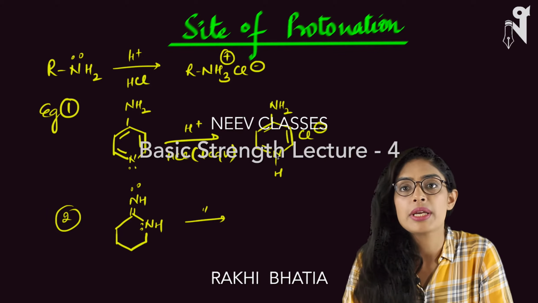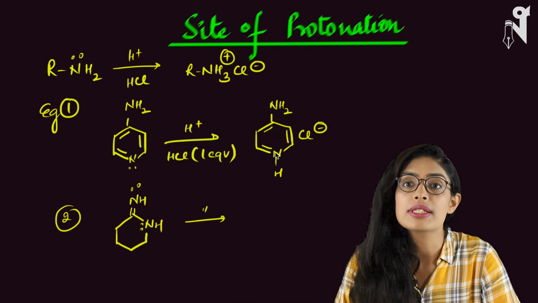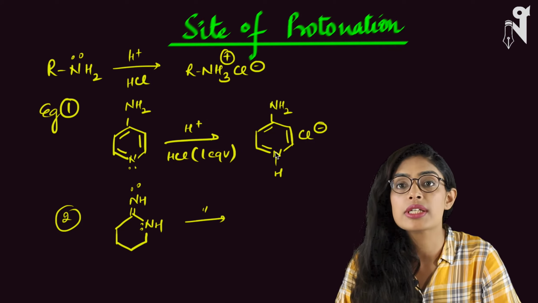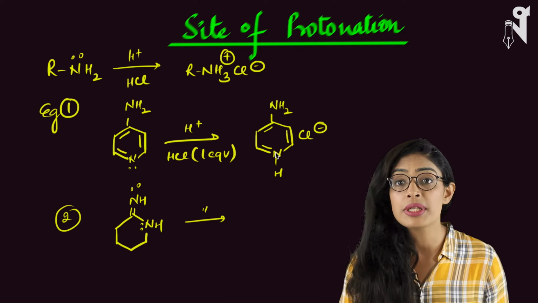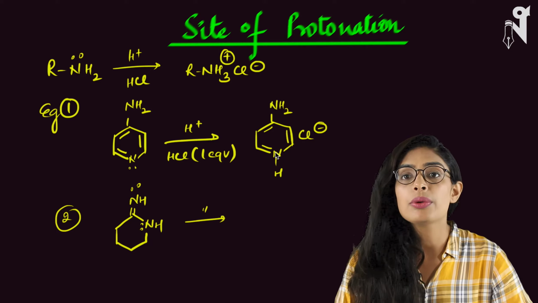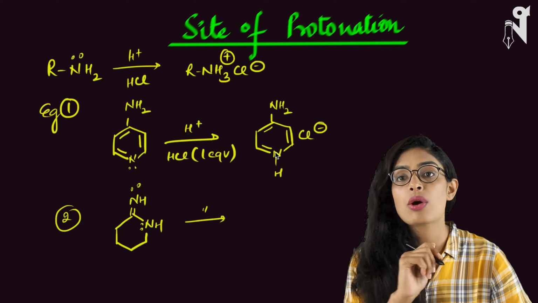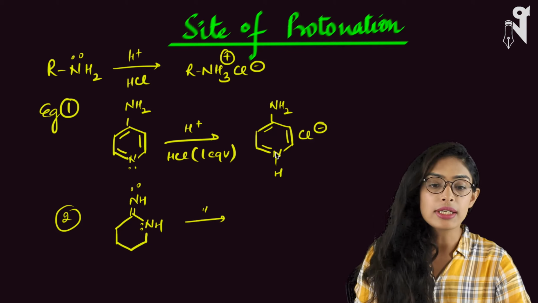In the last class we had done the basic strength, part 3, where we covered almost everything required to understand the basic strength order of nitrogenous bases. Now today we will talk about the site of protonation. What exactly does the site of protonation mean? Where you have multiple nitrogens on your molecule, you need to decide on which particular nitrogen H plus should come and attack first. Okay, so let's start with this.